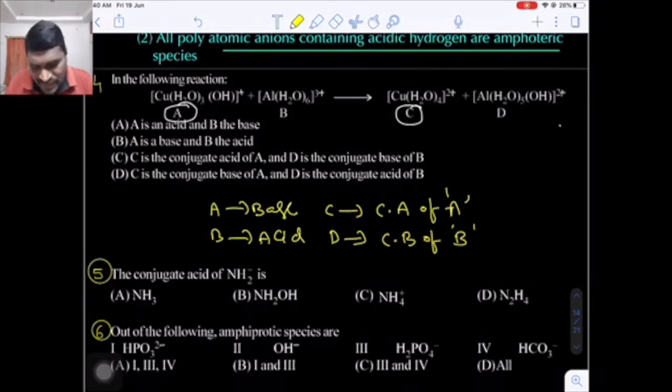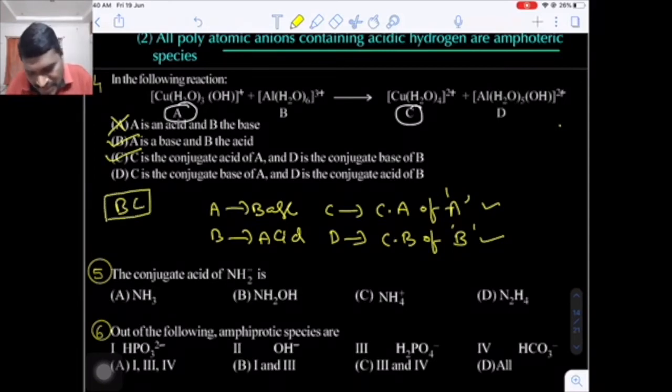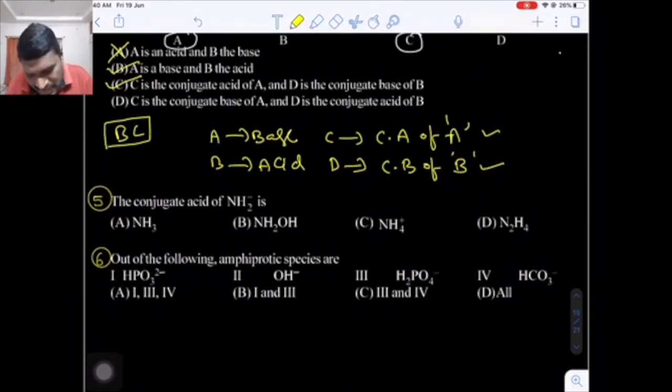Now the first option, A is acid, B is base, that is incorrect. Next, A is base, B is acid. Yes, this is the correct statement. Now come to the C statement. C is the conjugate acid of A, and D is the conjugate base of B. That is also correct. That means we have two options. Option B and option C both are correct.